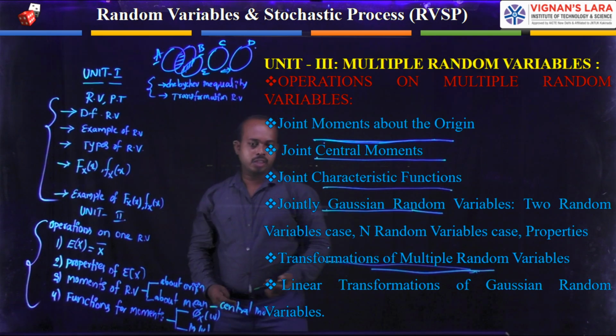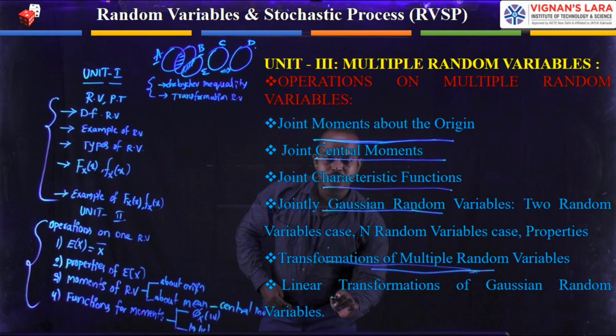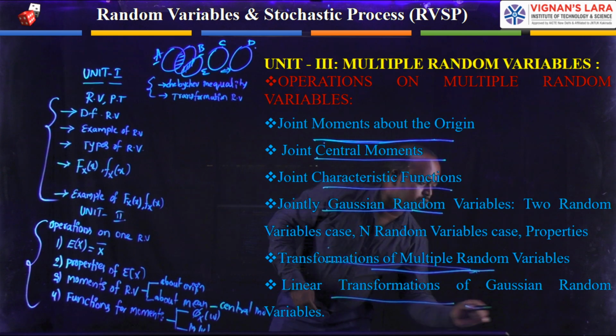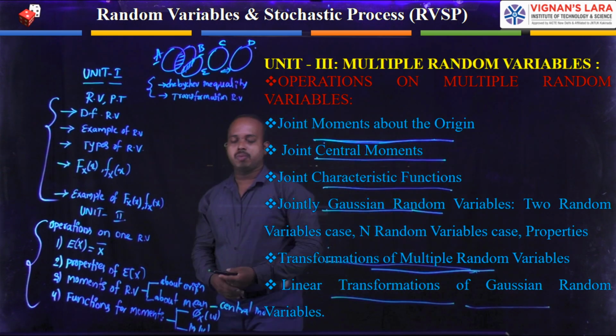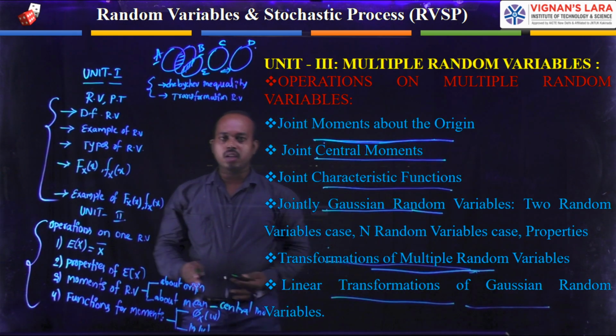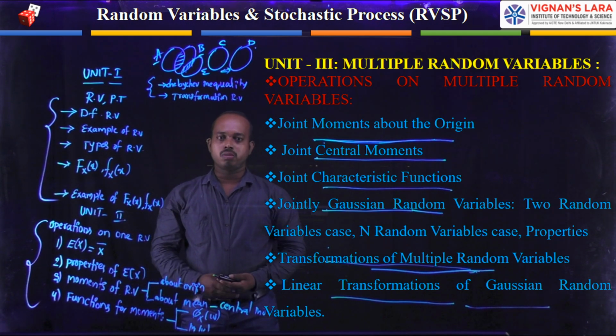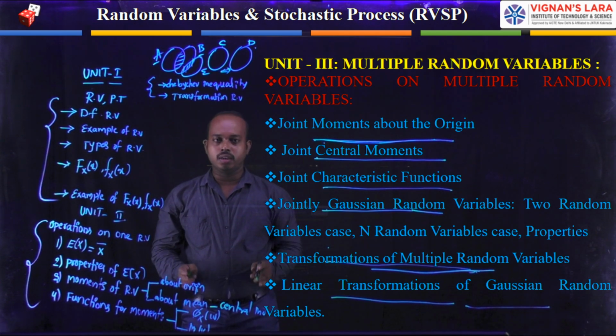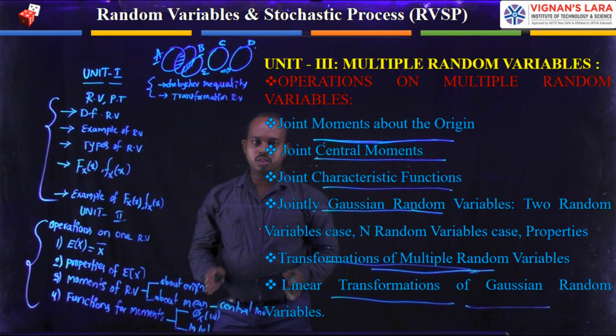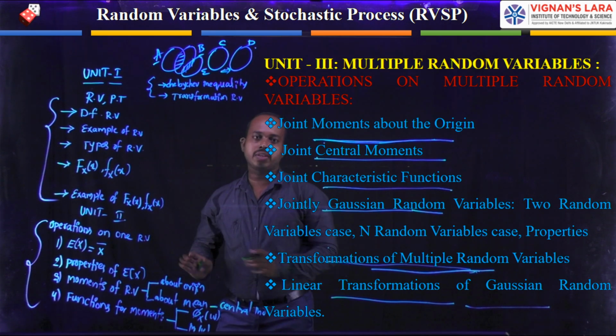The last topic in this unit is the linear transformation, the linear transformation of Gaussian random variables. When we apply the linear transformation, what are the Gaussian random variable values? We can discuss that in this unit. This is the complete third unit. The third unit is completely based on the first and second units.